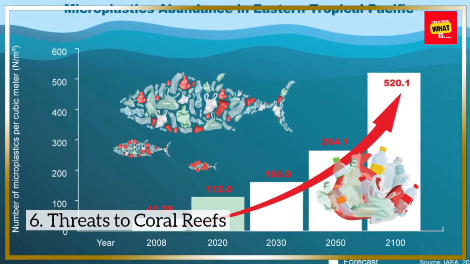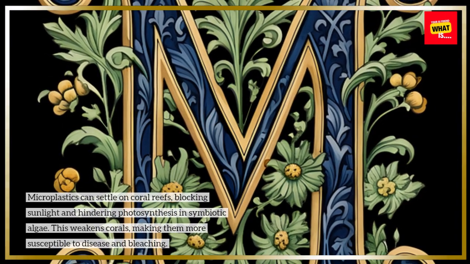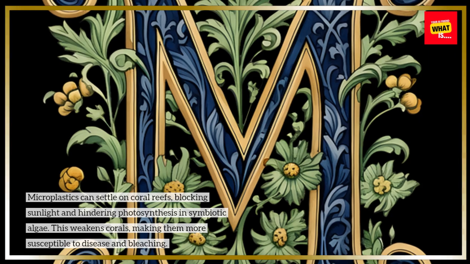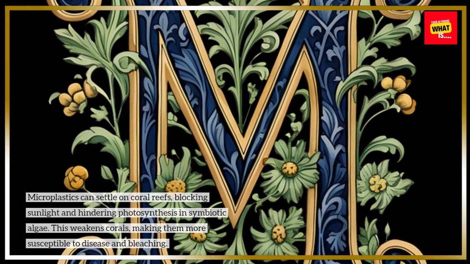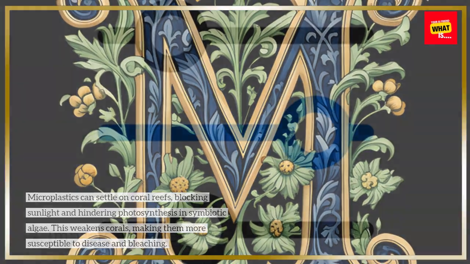6. Threats to coral reefs. Microplastics can settle on coral reefs, blocking sunlight and hindering photosynthesis in symbiotic algae. This weakens corals, making them more susceptible to disease and bleaching.